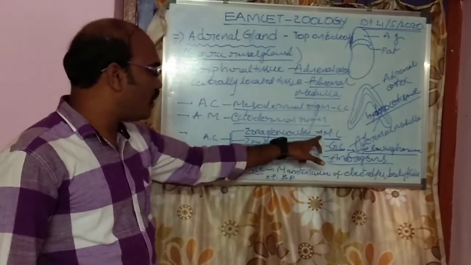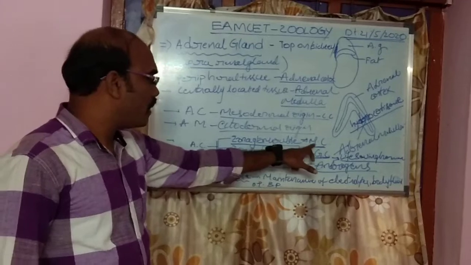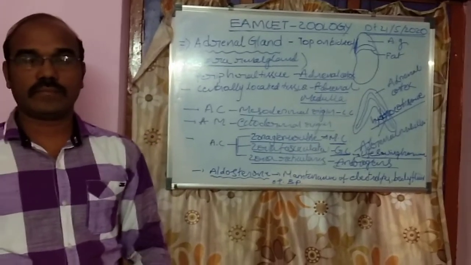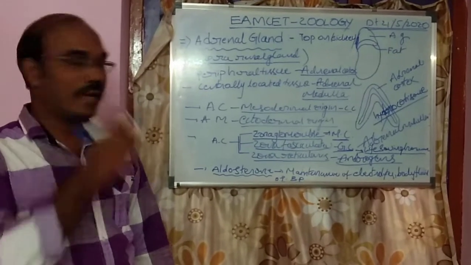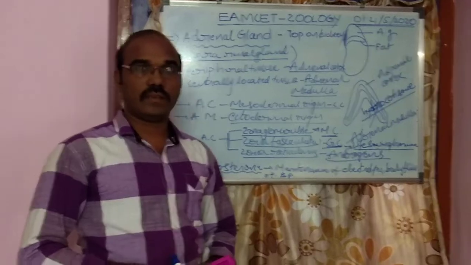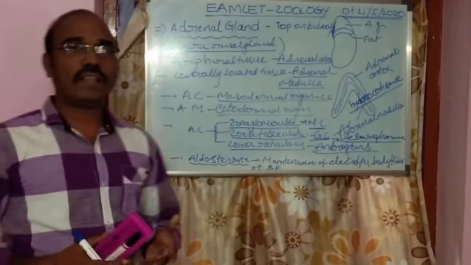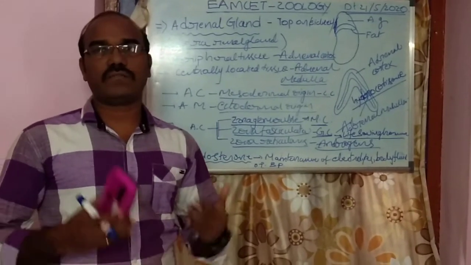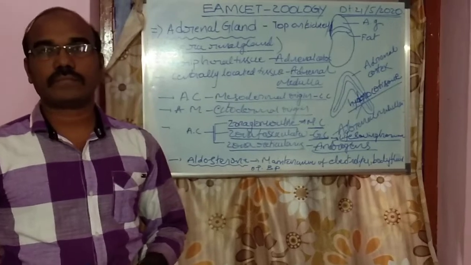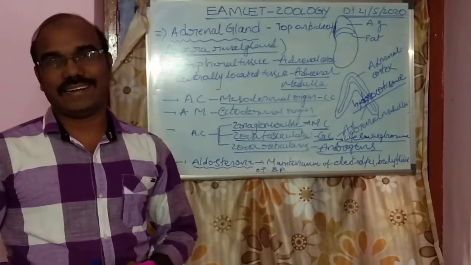Zona glomerulosa secretes the mineralocorticoid aldosterone. When the blood pressure falls in our body, angiotensin 2 is released.